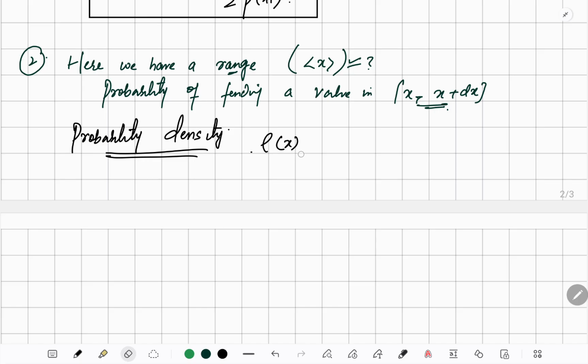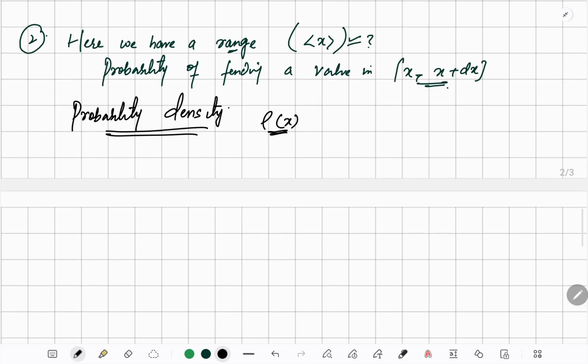Most books use rho of x as the probability density. So the probability that x lies